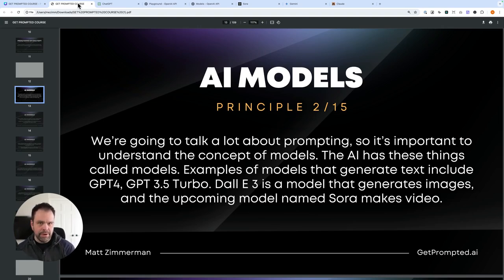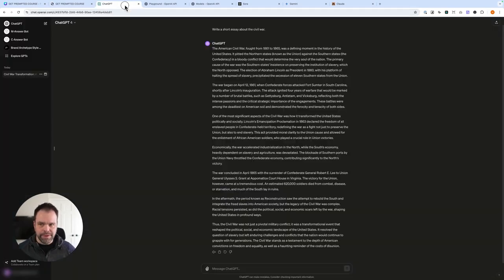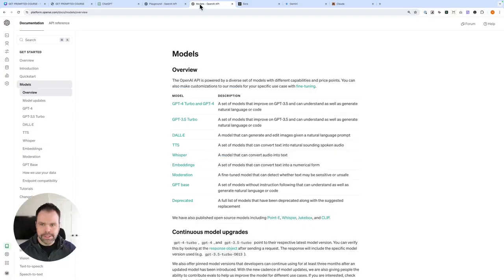So when we talk about AI, it has these things called models. And you've probably heard of GPT-4 and GPT 3.5. In ChatGPT, you can select GPT-4 if you have the paid $20 a month account, and you can by default select GPT 3.5. Both of these are text models, okay? But if you ask GPT-4 to generate an image, it will use, see this thing right here that says DALL-E, D-A-L-L, and then a dash E, all right? That's an image model.